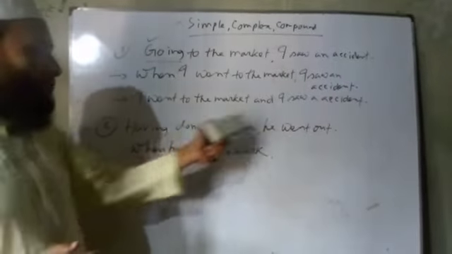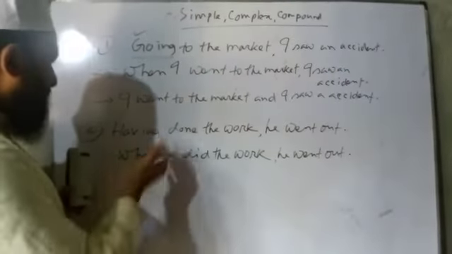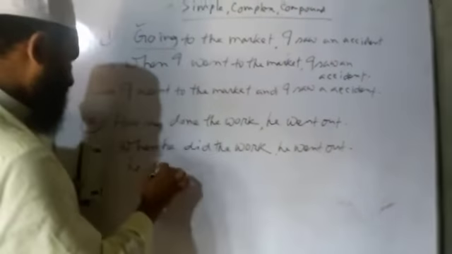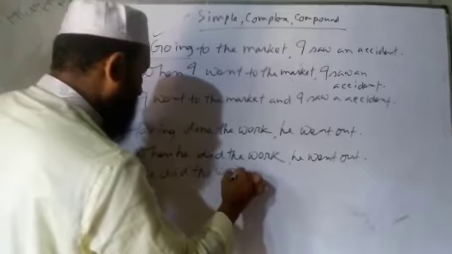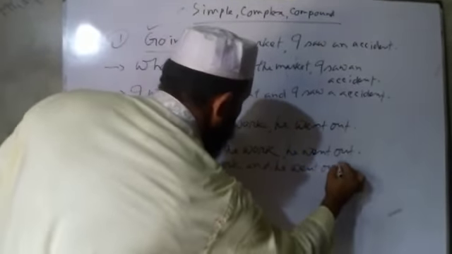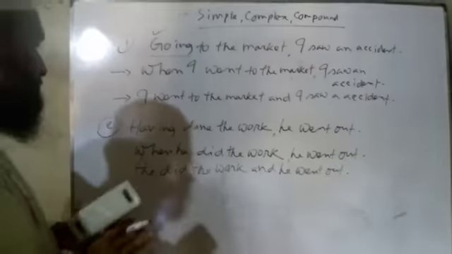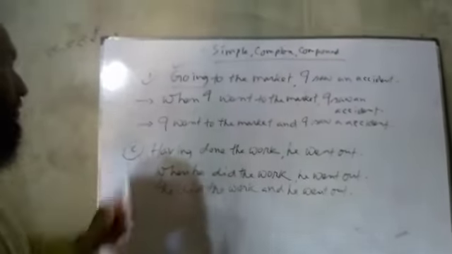When he did, as it is in past form, then we have to put both clauses in past form. When he did the work, he went out. He went out. In complex and in compound, it will be the same: He did the work and he went out. Okay, done. So these two rules are about 'by' or 'verb plus ing' at the beginning of sentences, and they will be in this rule.